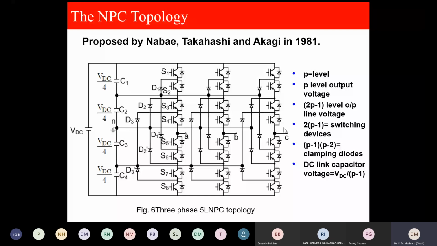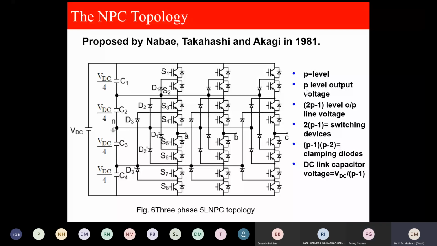Voltages are clamped by what are called the clamping diodes. This one. Actually, can anyone tell me about this part? Shall I tell in detail, or is this over? Meaning, do you require the number of devices, clamping diodes, etc., or has this been taken by someone? Sir, it is not covered. You can continue.